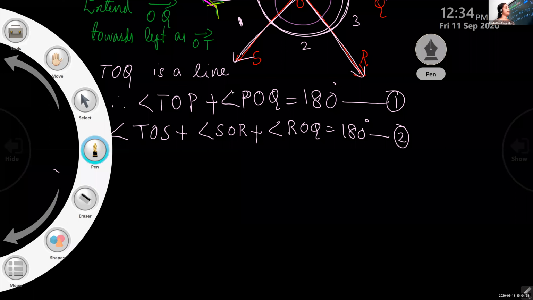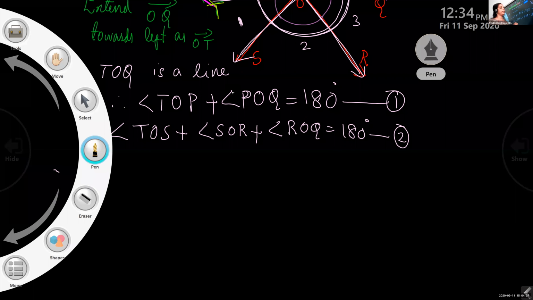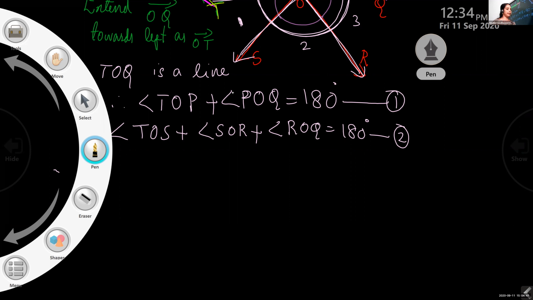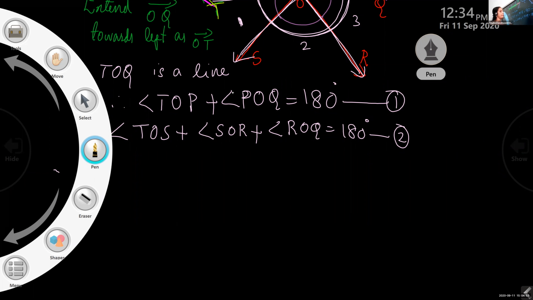When we draw that ray, our own ray, it was not there in the question, but we have drawn it. When we have drawn that ray, we got that as a straight line, TOQ as a straight line. Now we took the upper part of it. Upper part is 2 angles. Angle TOP plus angle POQ equal to 180 degree. And the down part is 3 angles. So that also 180 degree.